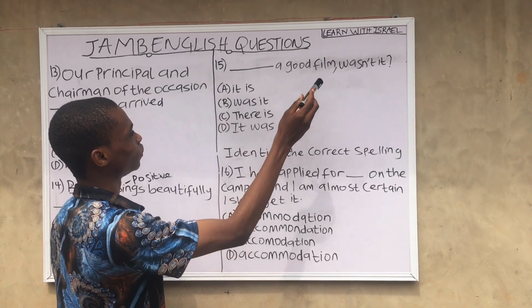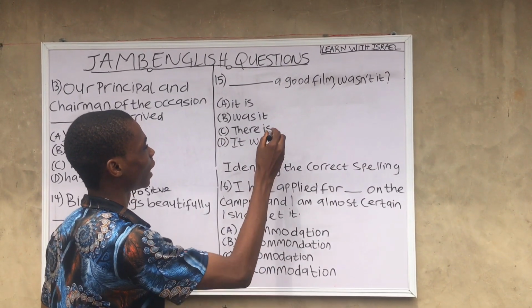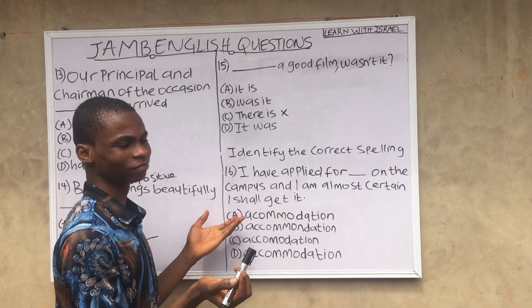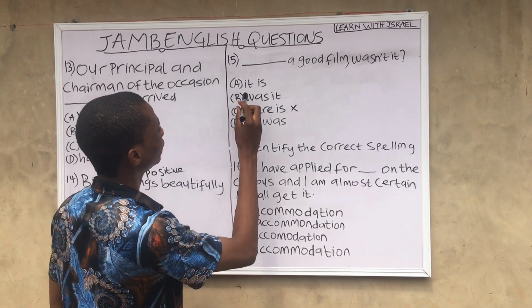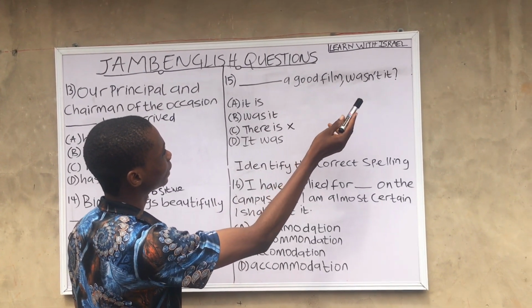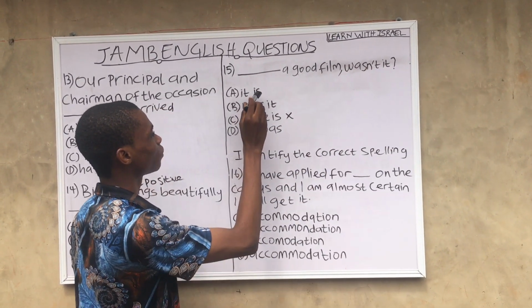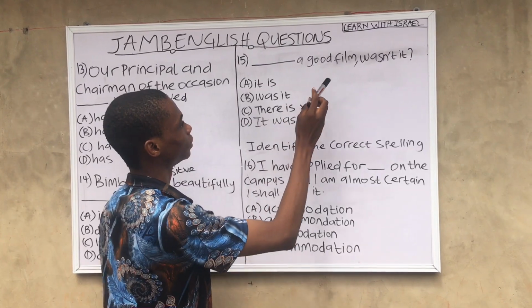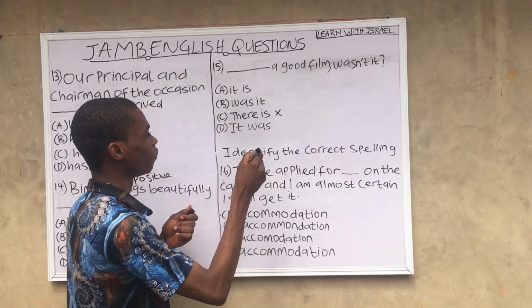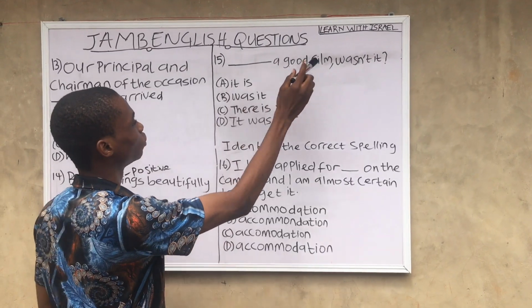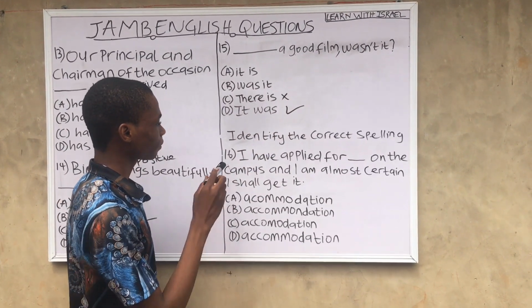There is a good film, wasn't it? No, that's totally wrong. Was it a good film? Wasn't it? That's incorrect. It is a good film, wasn't it? Assuming we have isn't it here, we would have to go for option A. But since it is wasn't it, we'll go for option D, which is the correct answer. It was a good film, wasn't it?